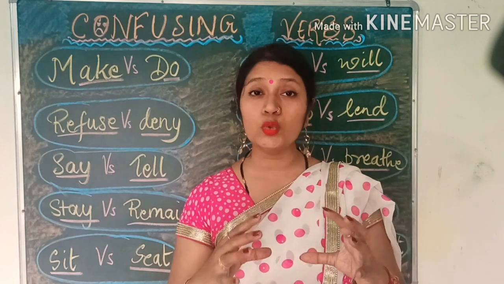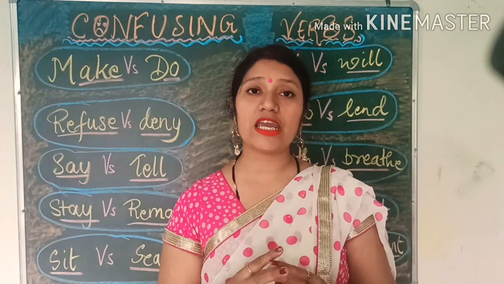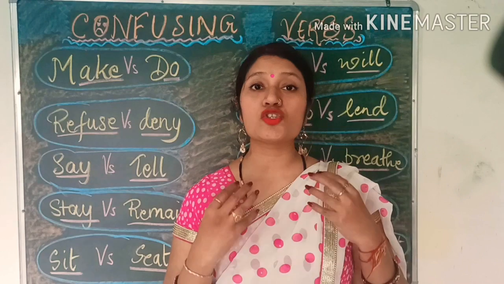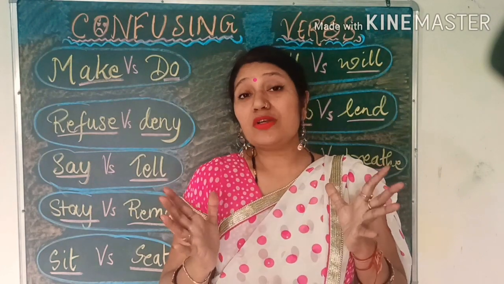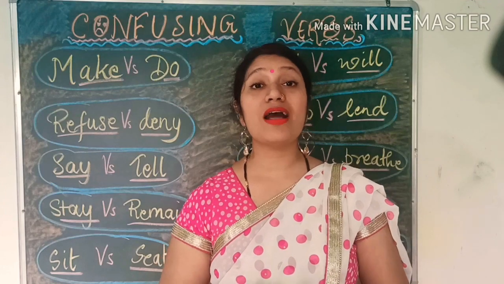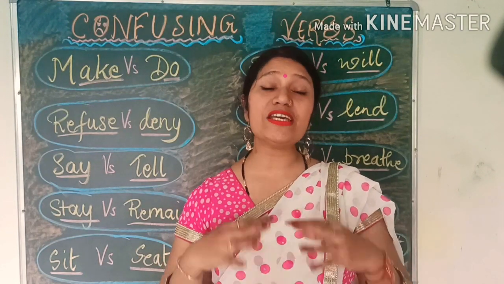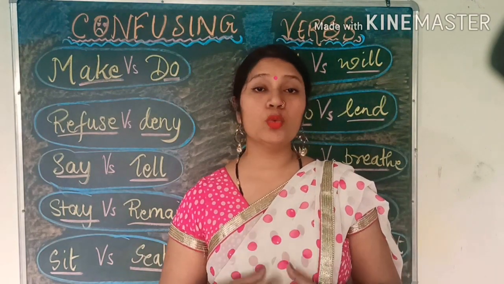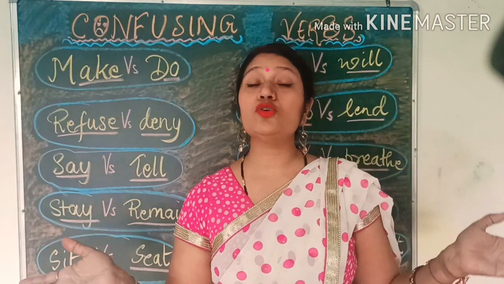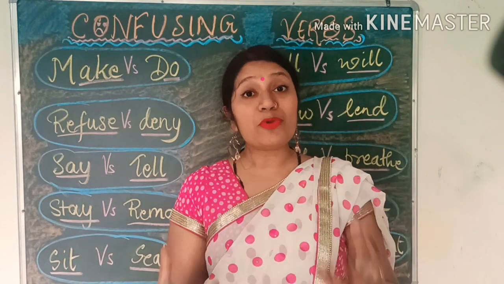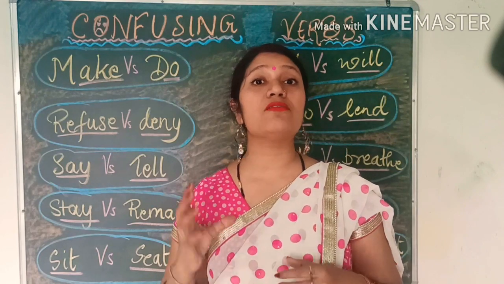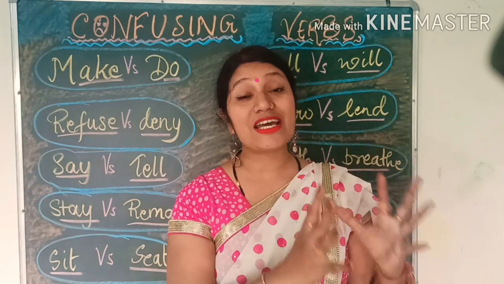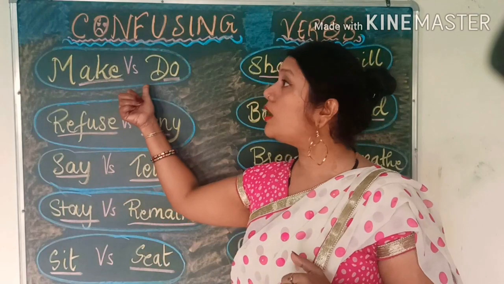But when we say do, that means any job, any task assigned, or just an activity that is told to be done, a repetitive task. Like, I don't like doing my homework, or I have to do the homework. Something that is just an activity, that is do. So now you know the difference: for any preparation, anything that's in process, you will use the verb make, and for any task or job that's just an activity and repetitive in nature, you will use the verb do.